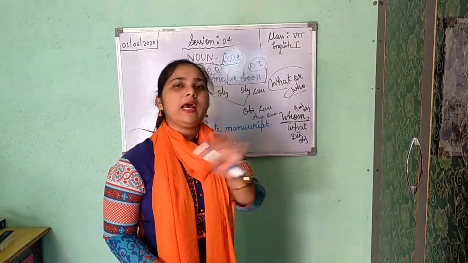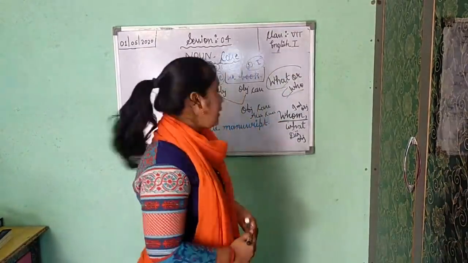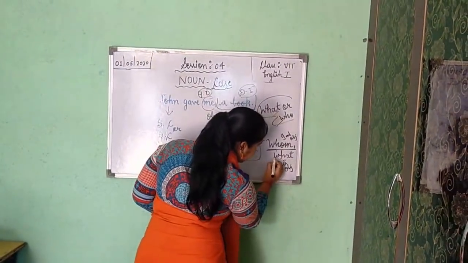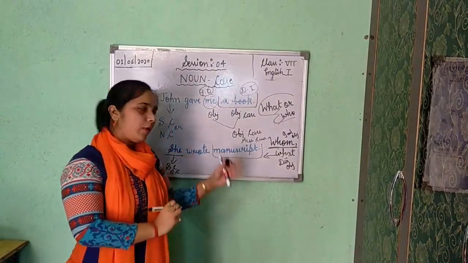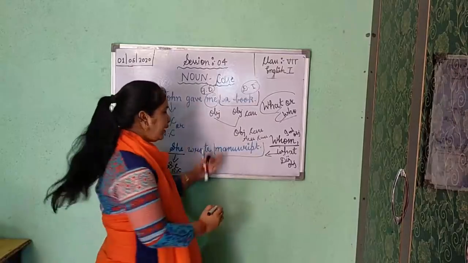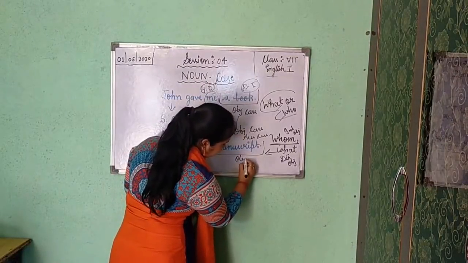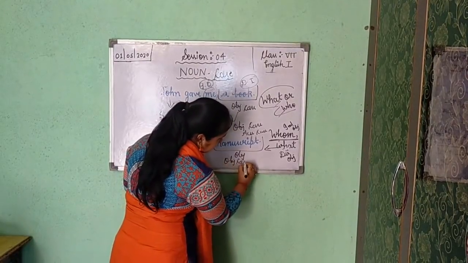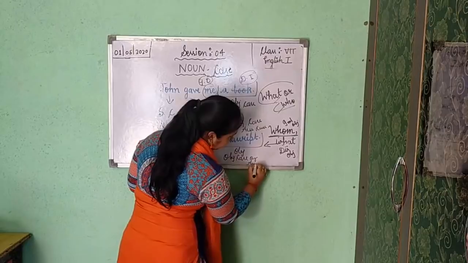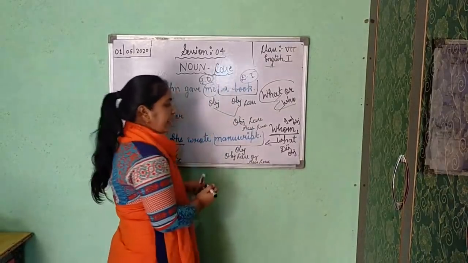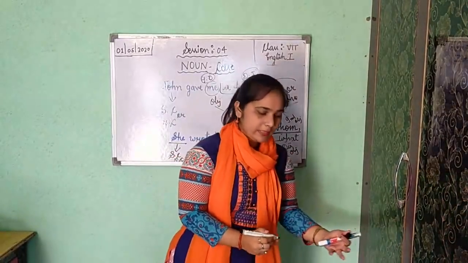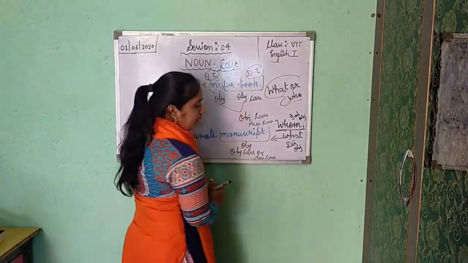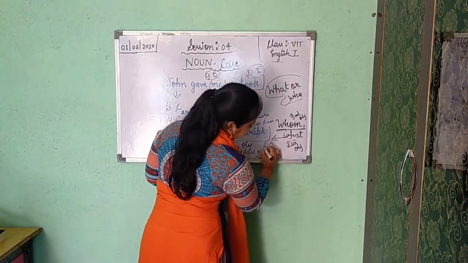She is writing, she has written, she had completed. Okay. But now what are we receiving? We are receiving a manuscript. So it is giving the reply of what? So manuscript is your object. So we can say that manuscript is in the objective case or accusative case. Understood? And manuscript is which kind of object, direct or indirect? It is giving the reply of what? So it is your direct object.